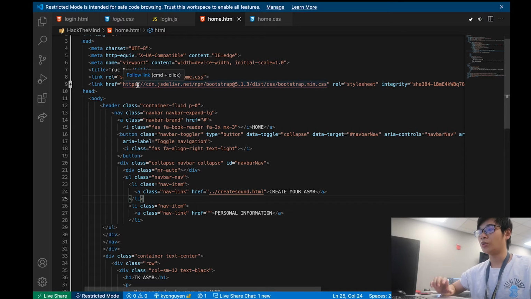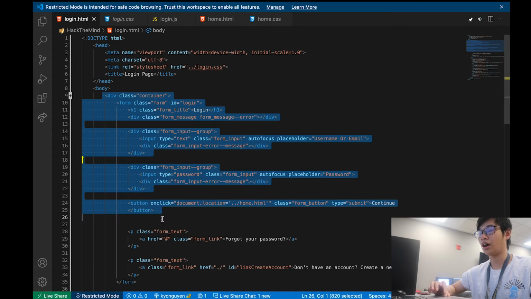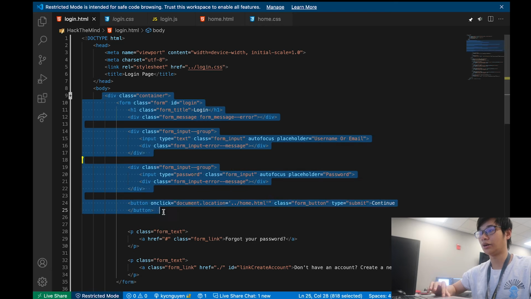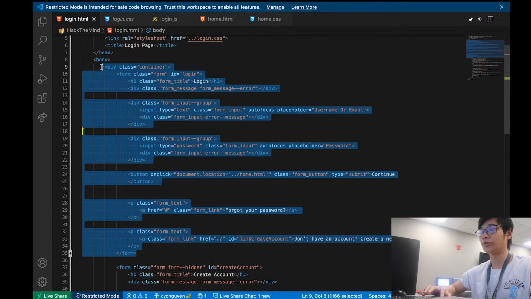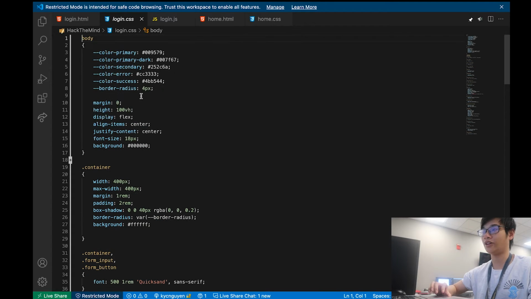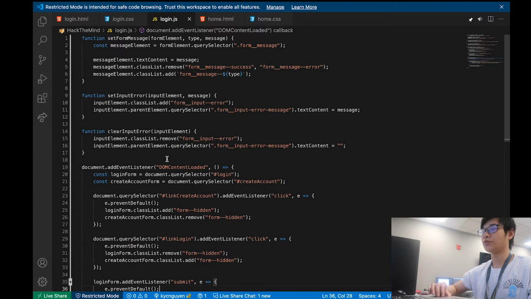So we have the login HTML file here. We actually have two parts in this file. The first part is about the login, and the other part is the create account part. We also have the CSS file of the login page, which is just the decorative part. And we also have the JavaScript of the login, which handles the error checking.